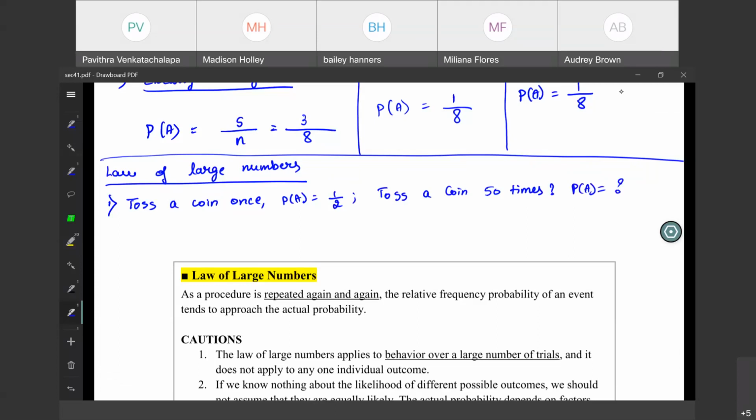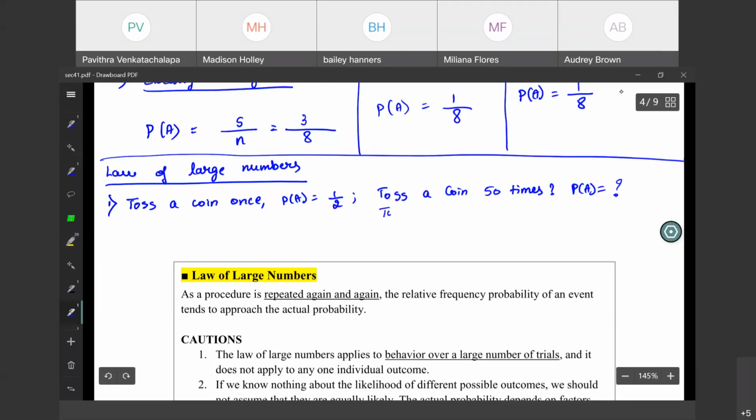Do you think so? If I toss a coin 50 times, you are saying there's a 50% chance I could get heads and 50% it is tails. So it will not happen all the time. When I toss a coin 50 times, I might get heads all the time or tails all the time. It could be 100%, it could be 50%, or it can be like 75% I can get heads, 25% I can get tails. So we do not know what the probability will be for this.